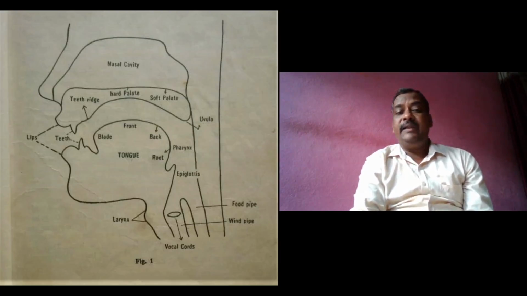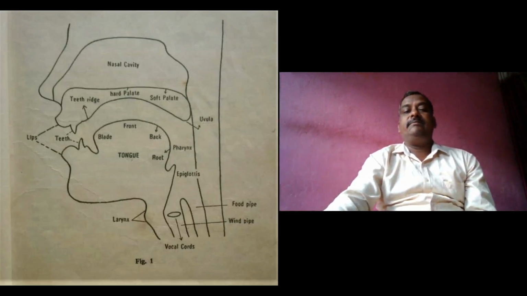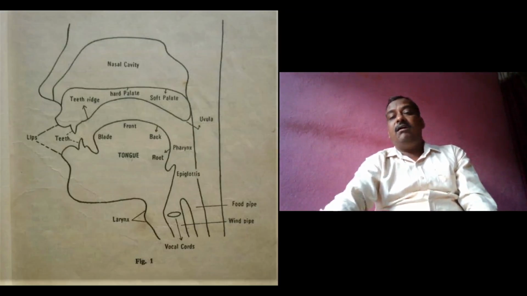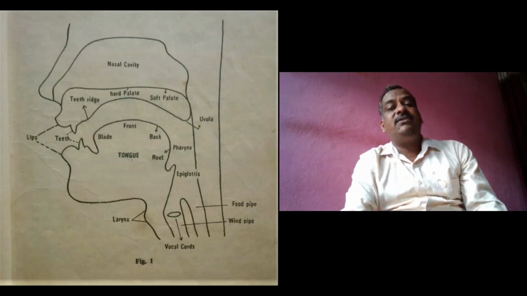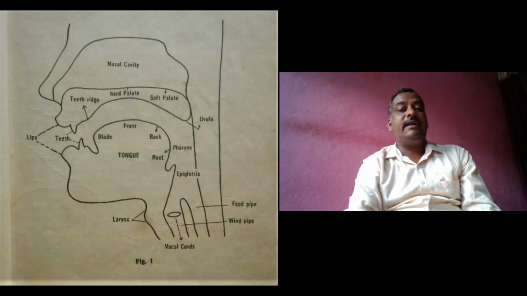Behind the blade of the tongue, there is the front of the tongue. The front of the tongue is the part of the tongue which lies opposite to the hard palate when all the organs of speech are at rest.